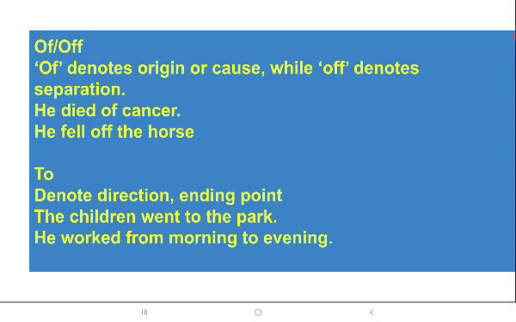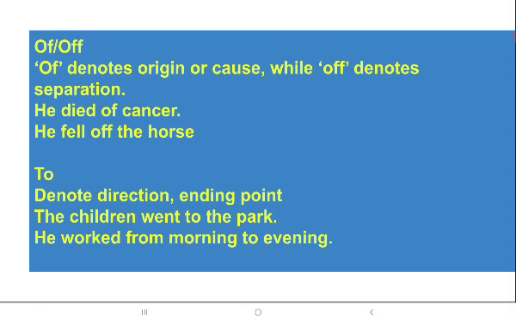Of and off. Of denotes origin or cause, while off denotes separation. He died of cancer. That is cause. Here we are using of for the cause. He fell off the horse. Here the preposition off is indicating separation. The man, when he fell off the horse, is getting separated from one object. Switch off the lights.